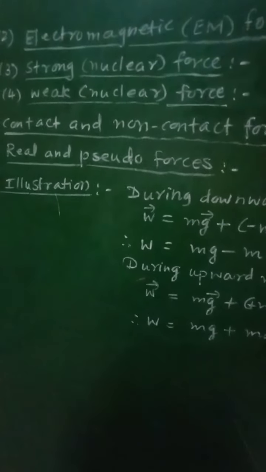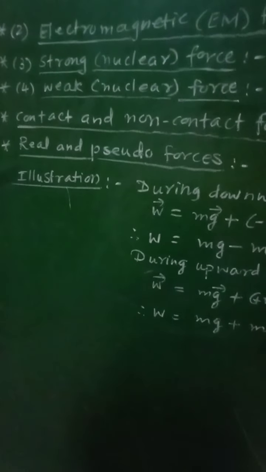So these forces will be between the subatomic particles which are responsible for radioactive decay, that is emission of beta particles. Then beta rays will be emitted in this case, and the force responsible for it will be weak nuclear force.